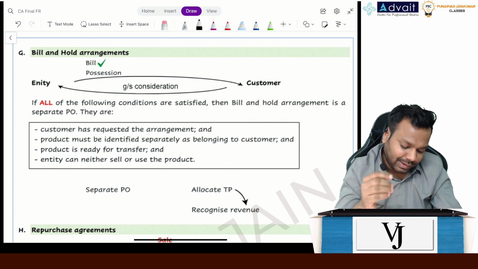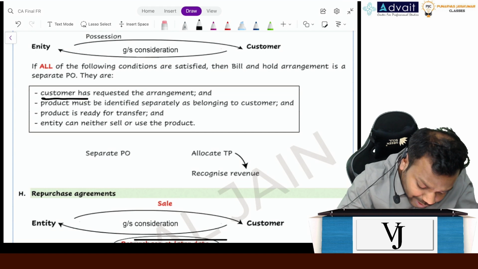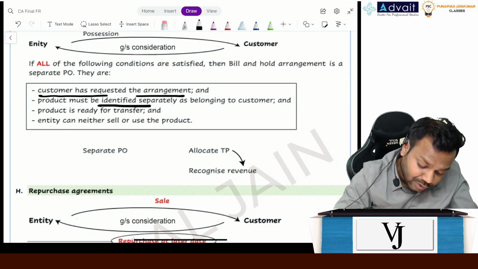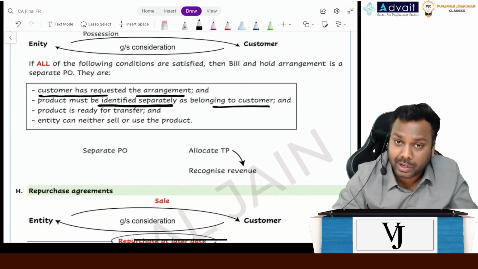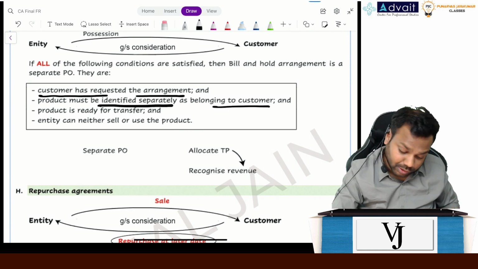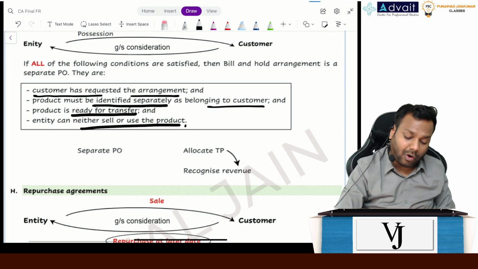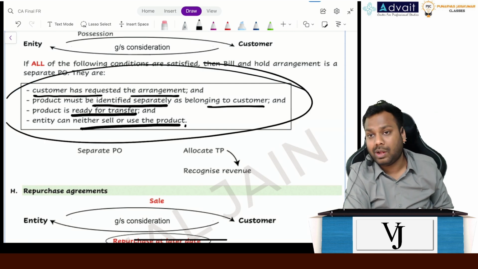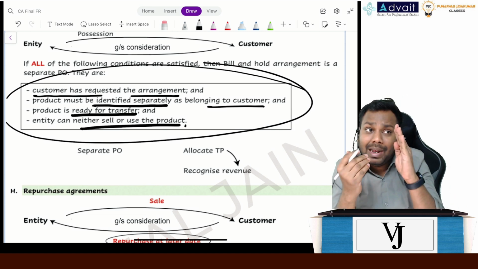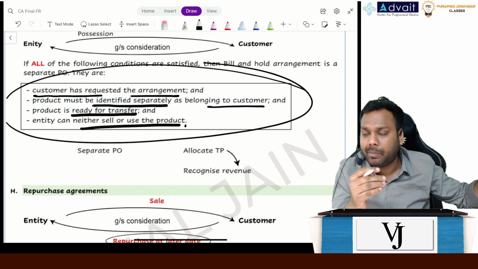Now the standard says that this arrangement will hold good only when the customer has requested the arrangement. The product must be identified separately as belonging to the customer. The entity cannot sell the goods, and the product is ready for transfer. If all these conditions are satisfied, the standard says that bill is a separate performance obligation which you have already satisfied and received the money.